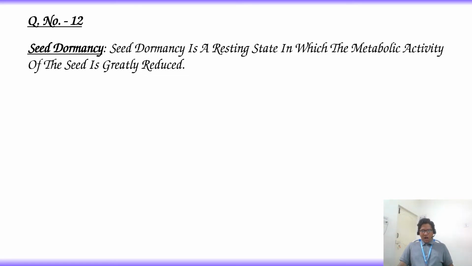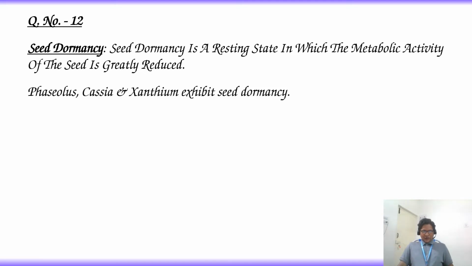Among these four options, Phaseolus, Cassia and Xanthium exhibit seed dormancy. So the answer is option 2. Rhizophora does not exhibit seed dormancy.